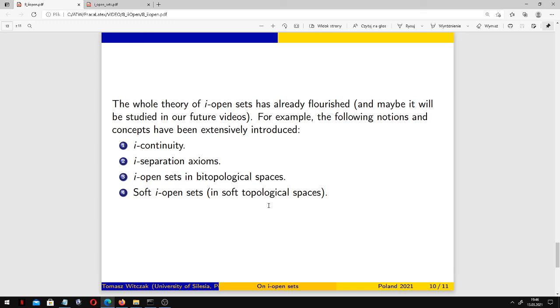For example, the following notions and concepts have been introduced and then extensively studied: I-continuity, I-separation axioms, I-open sets in bitopological spaces, and soft I-open sets in soft topological spaces. Soft sets are a certain generalization of the very idea of fuzzy set, in some sense.